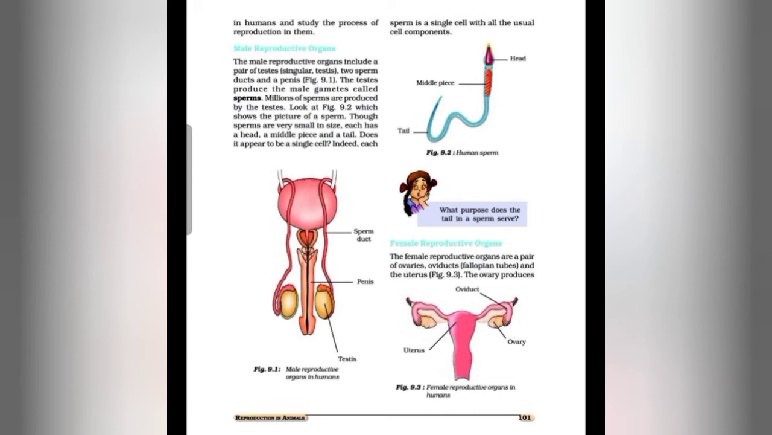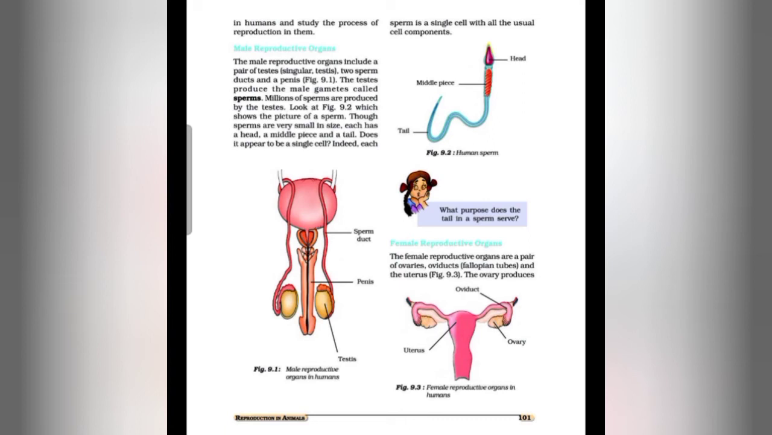In sexual reproduction we have to study the male reproductive organs and the female reproductive organs. The male reproductive organs include a pair of testes, two sperm ducts and a penis. The testes produce the male gamete called sperm. Millions of sperms are produced by the testes. Look at figure 9.2.